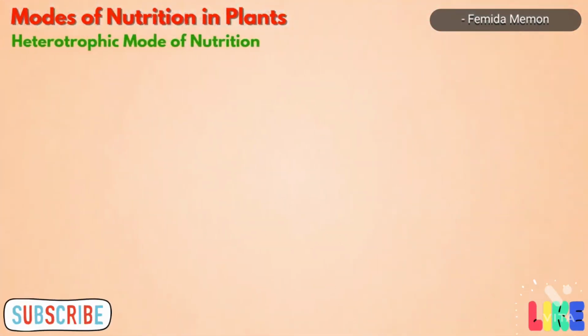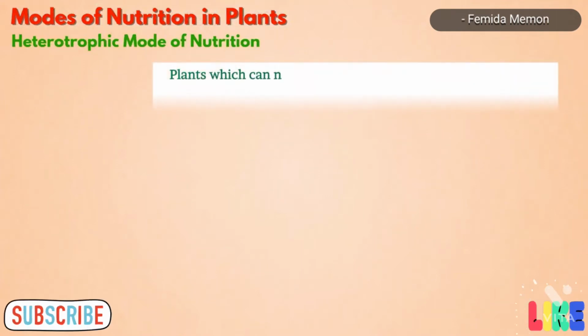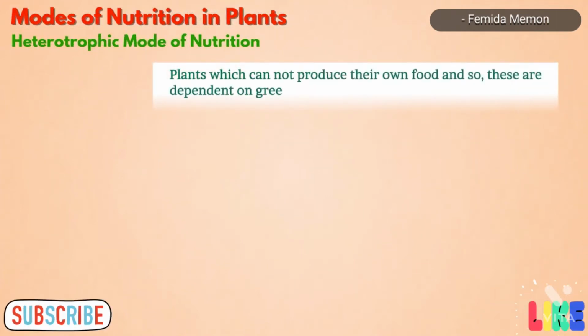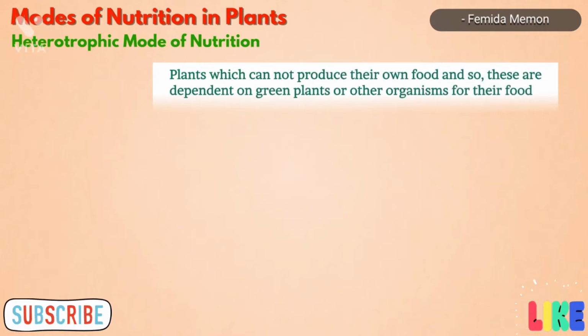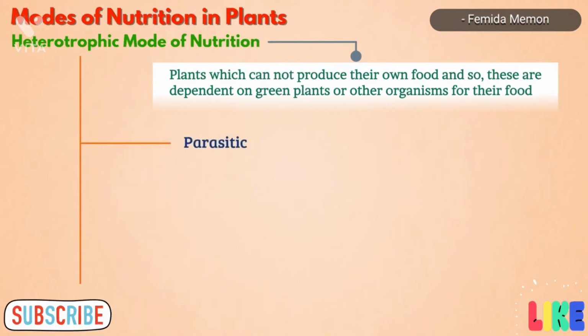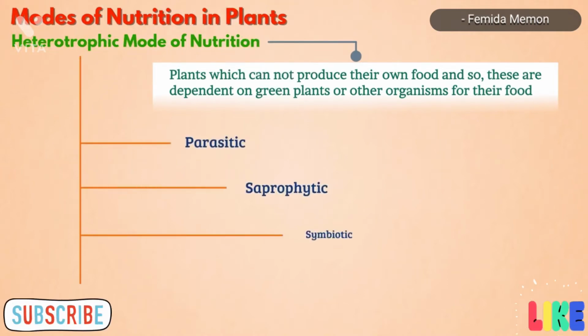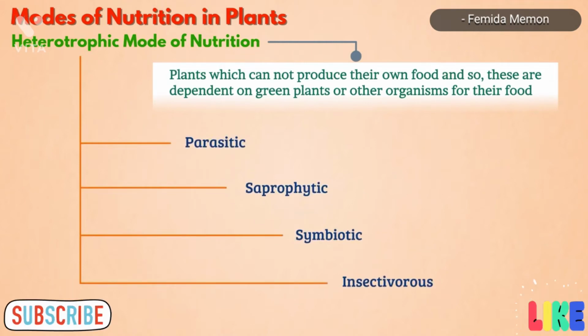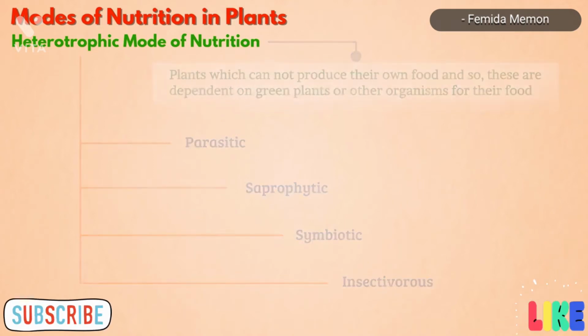Now, let's talk about heterotrophic mode of nutrition. There are plants which cannot produce their own food, and so these are dependent on green plants or other organisms for their food. Such mode of nutrition is called heterotrophic mode of nutrition. Heterotrophic mode of nutrition contains parasitic, saprophytic, symbiotic or insectivorous. Let's have a closer look at each of them.